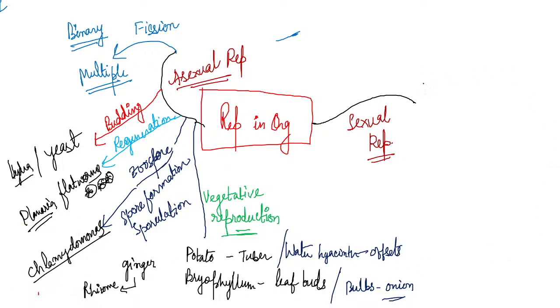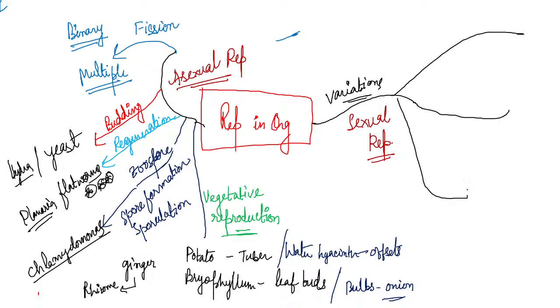But in sexual reproduction, why do we need to do sexual reproduction? Because of the factor that we get variations. No two individuals in sexual reproduction are the same unless they are twins. Even twins are a little bit different genetically, but unless they are twins, they are not the same in sexual reproduction. Every individual is different.